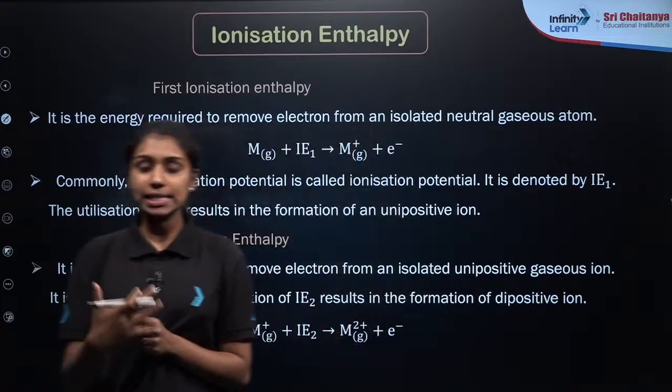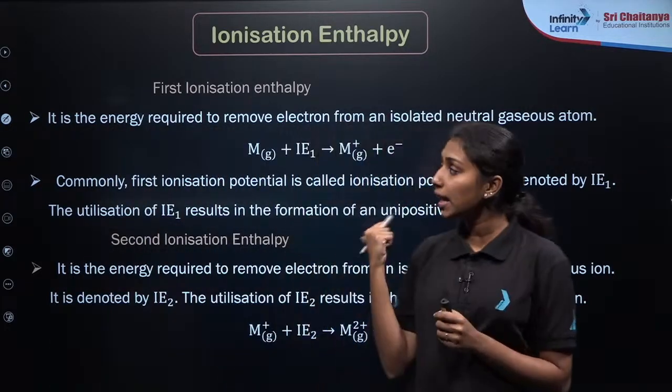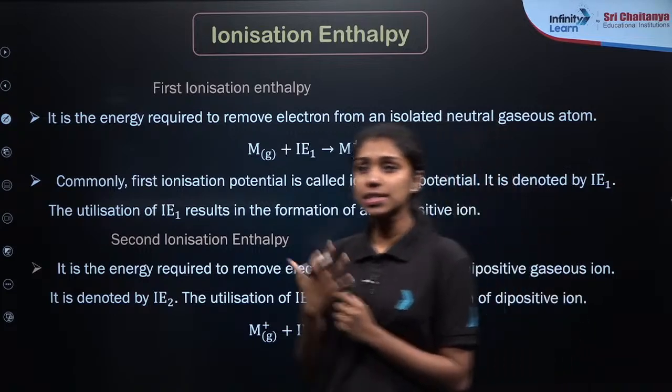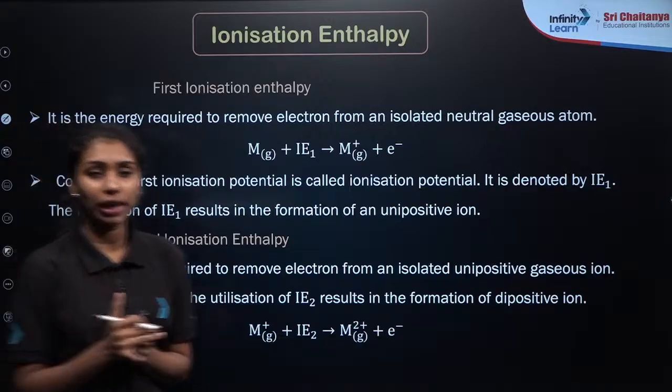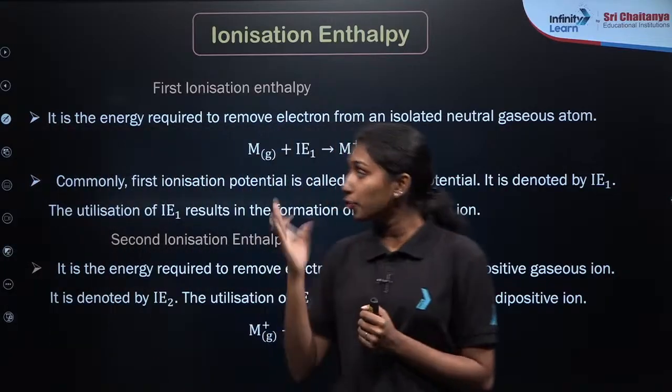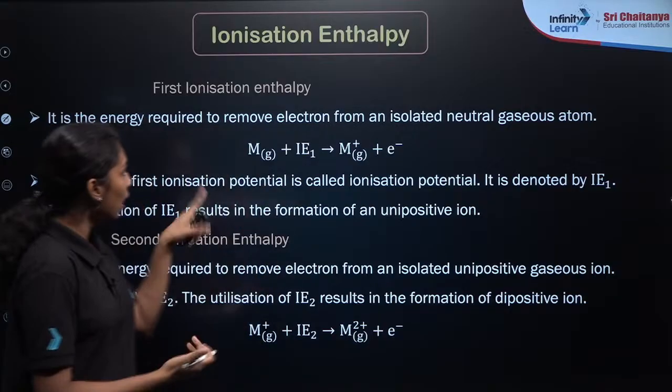Now in the case of ionization enthalpy, we will be dividing it into first ionization enthalpy and second ionization enthalpy. So what do you mean by the first ionization enthalpy? As we already know how to write down the subshell electronic configuration, if I am taking any element and removing the last electron,